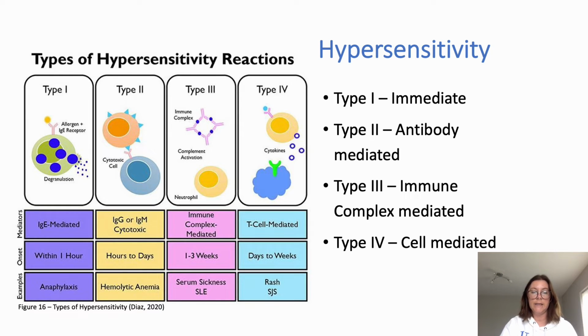Type 2 is antibody mediated. This is a cytotoxic reaction mediated by IgG or IgM antibodies, for example, a reaction to medication or drugs. Type 3 is immune complex mediated, which is a reaction mediated by immune complexes, and this would cause conditions such as rheumatoid arthritis. And type 4 is cell mediated. This is known as delayed type hypersensitivity, and is a delayed reaction mediated by cellular response, resulting in conditions such as Crohn's disease and multiple sclerosis.